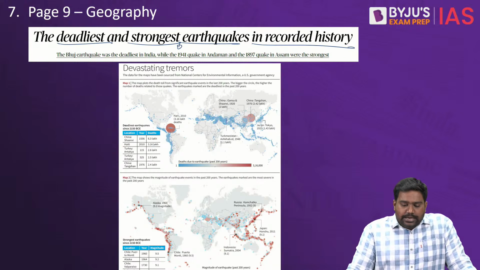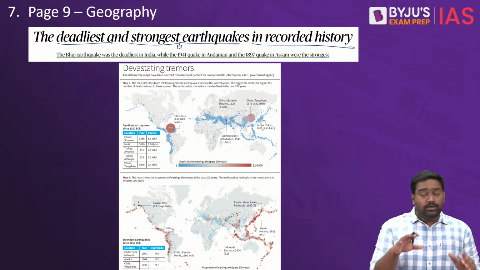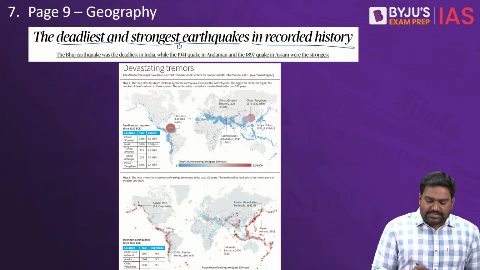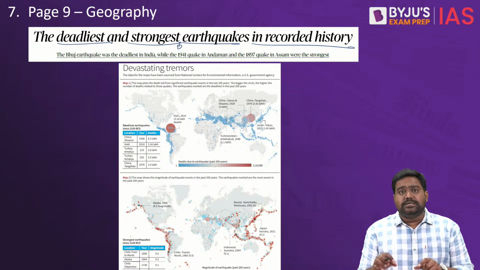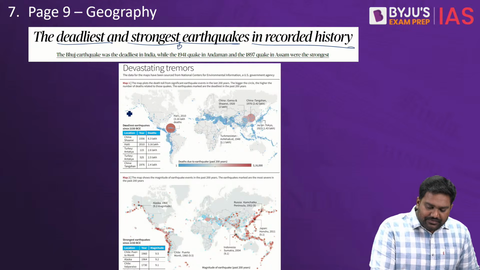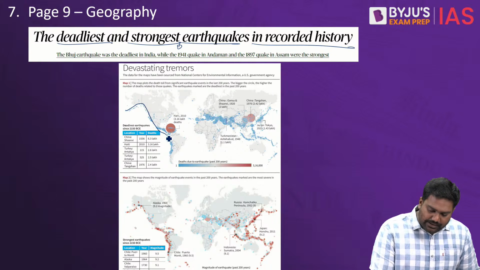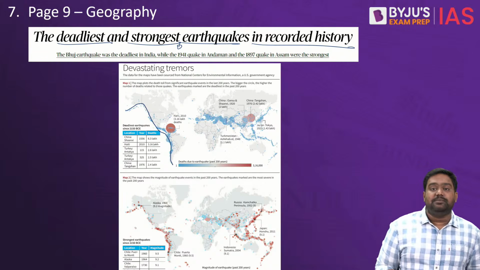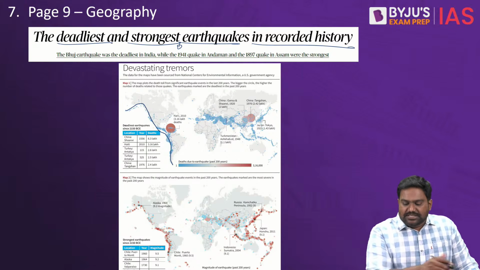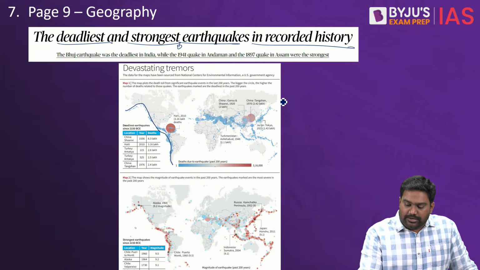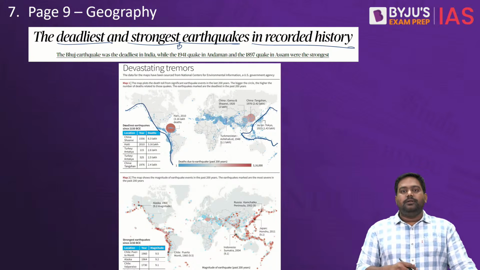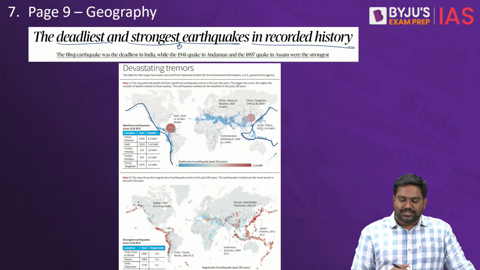Now, if you look at the map here, you can notice a pattern. You can notice that most of the powerful earthquakes are concentrated in certain belts. In this belt, from Alaska to the west coast of North America to Central America to the west coast of South America. And on the opposite side, in East Asia, in North Pacific, from Japan to Korea, China, Southeast Asia, covering Philippines and Indonesia, then the South Pacific Islands, like Papua New Guinea, Fiji, Vanuatu and others.